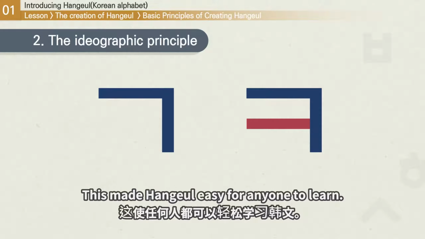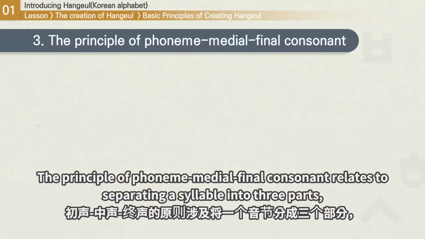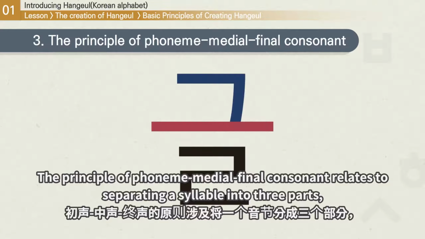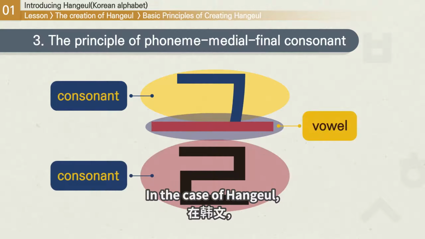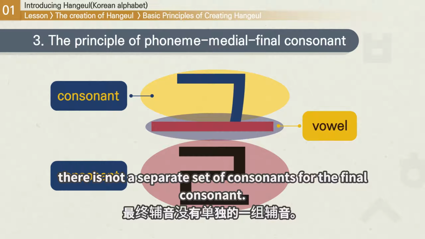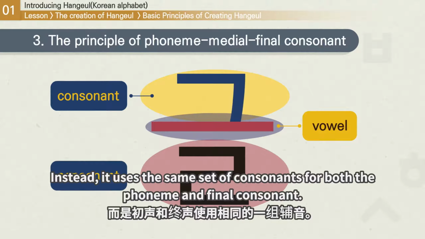This made Hangul easy for anyone to learn. The principle of phoneme, medial, and final consonant relates to separating a syllable into 3 parts using a consonant, vowel, consonant structure. In the case of Hangul, there is not a separate set of consonants for the final consonant. Instead, it uses the same set of consonants for both the phoneme and final consonant.